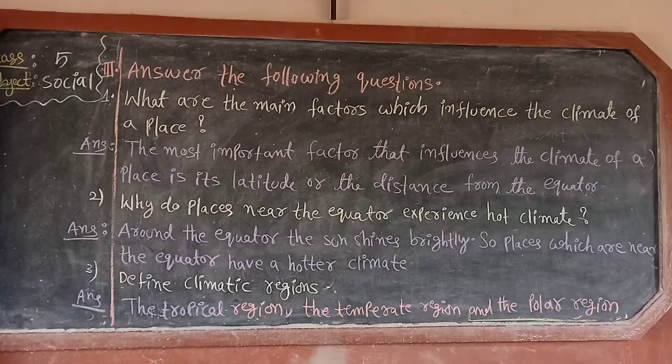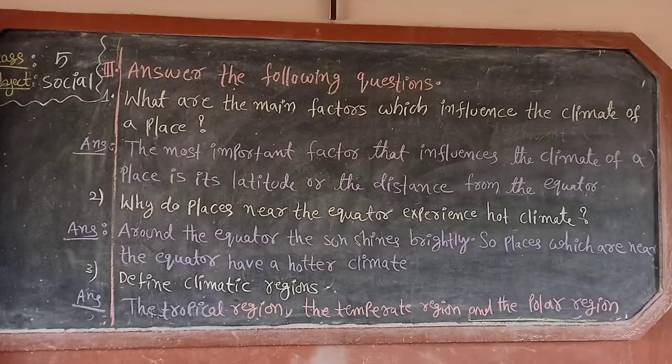What are the main factors that influence the climate? Answer. First question answer. The most important factor that influences the climate of a place is its latitude or the distance from the equator. This is the first question answer.